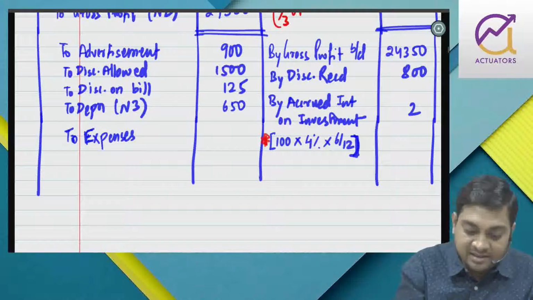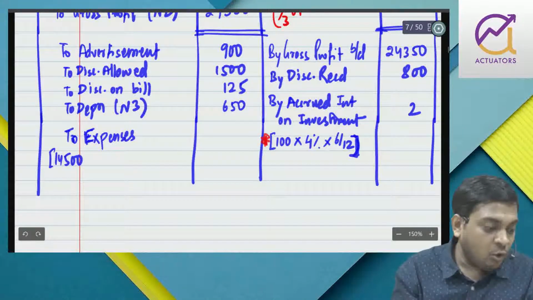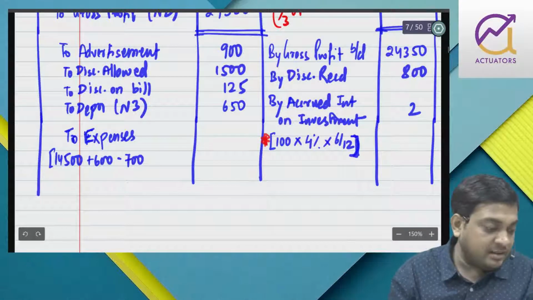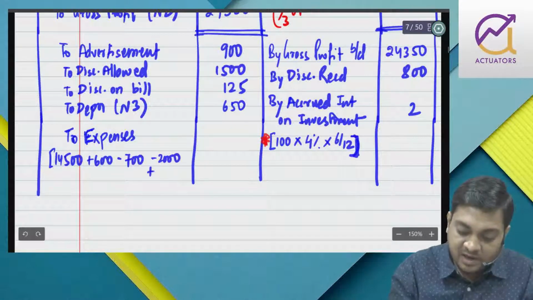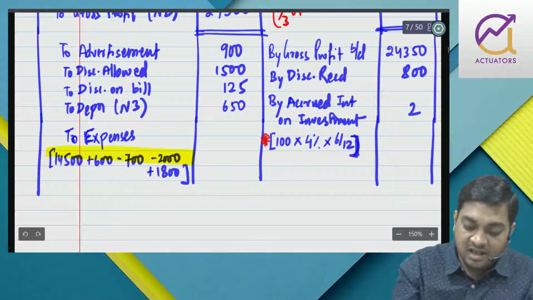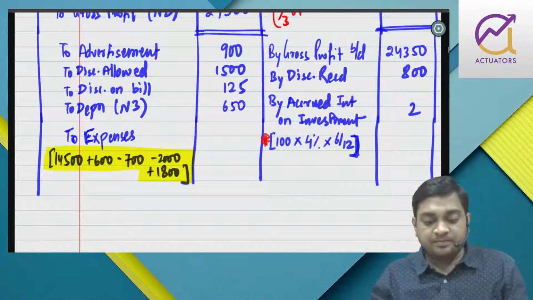Expenses include salary, which is 14,500. Now opening prepaid will be added, closing prepaid will be subtracted, opening unpaid will be subtracted, and closing outstanding will be added. Simple. We have done this in our foundation, right? Accrual basis of accounting. No need to discuss.